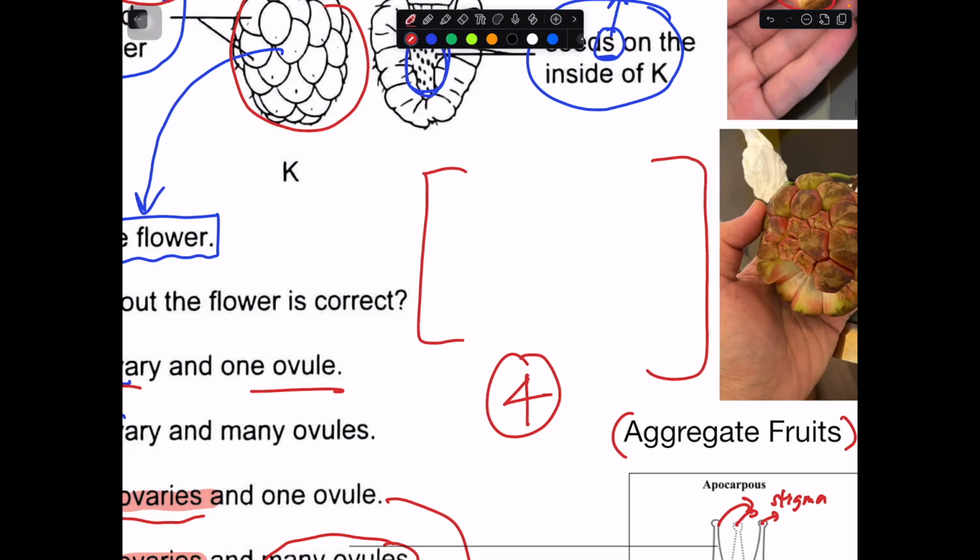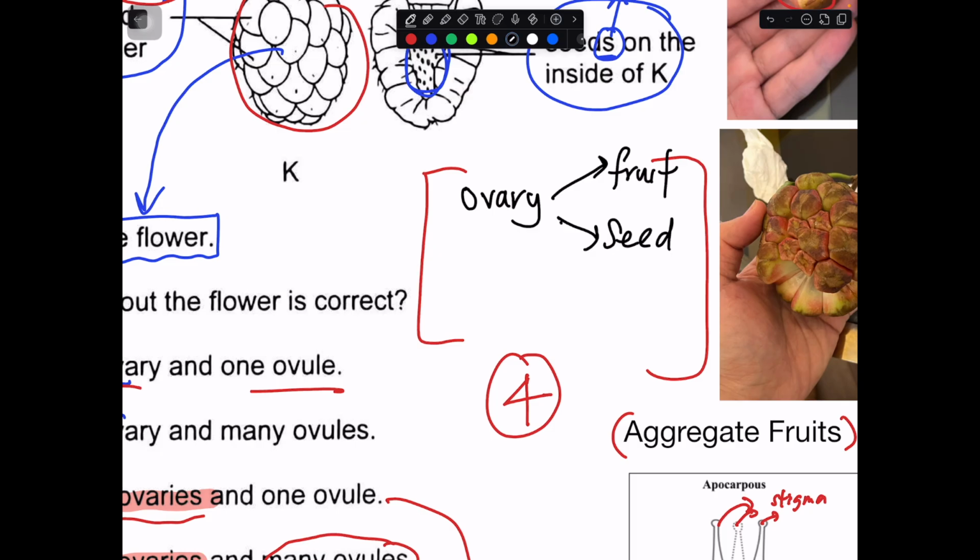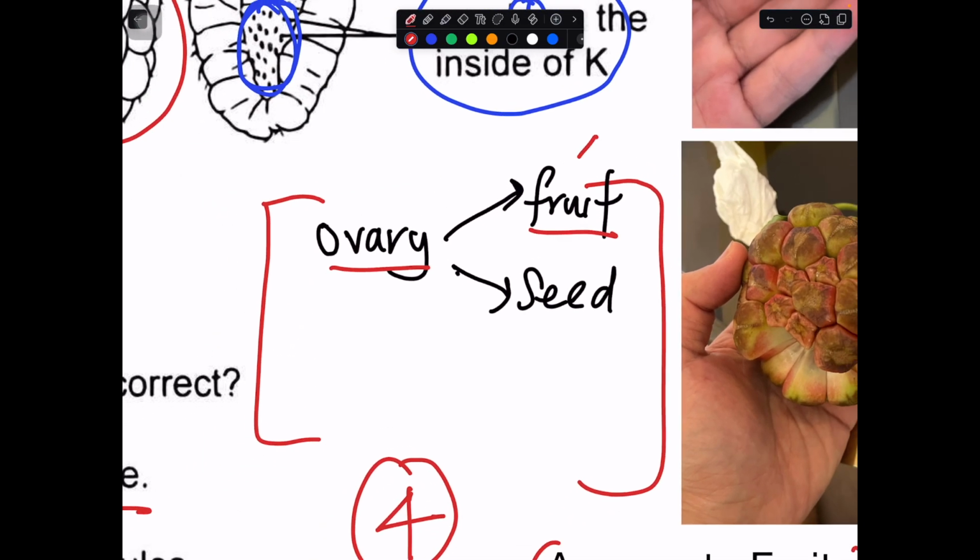So ovary will develop into fruits. Sometimes you may confuse it with the word seed, right? So you find the letter that is in common. You take a look at these two words. What are the letters they have in common? The letter that they have in common is R. Both have R. So in this case, we can remember it as R develops into something that has R. Okay, so let me remove this part.